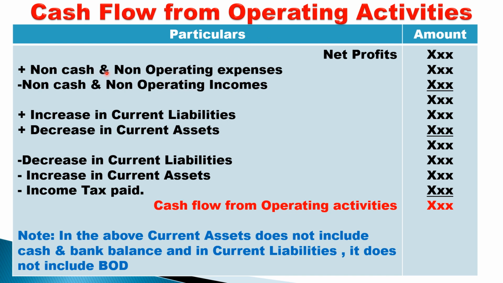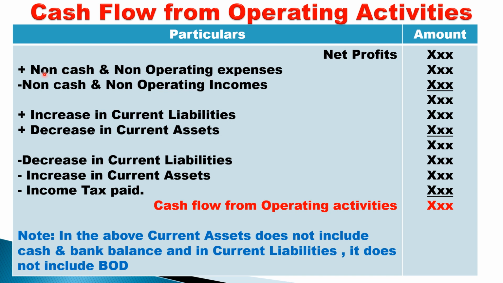These expenses are deducted in the P&L account, so add them back. Because these expenses are non-cash, where cash is not affected, and these expenses are not operating in nature. So expenses which are not operating in nature, and expenses where cash is not affected, should be added. Why? They are deducted in the P&L account, so they should not be deducted. So what you do? Add. Those expenses where cash is not affected, and those expenses which are not operating in nature, these two should be added.